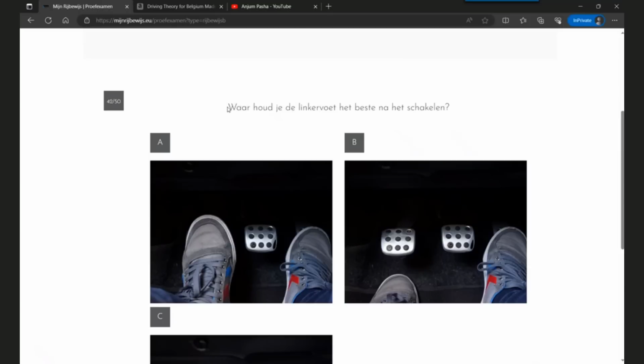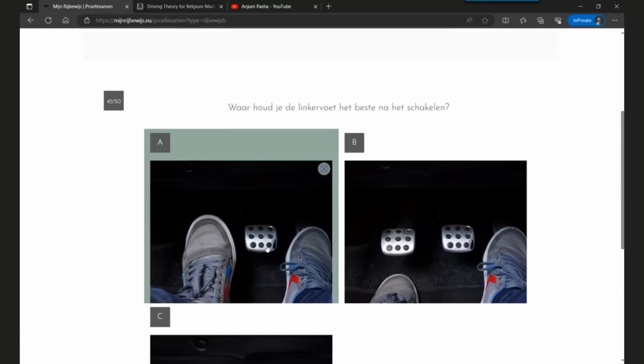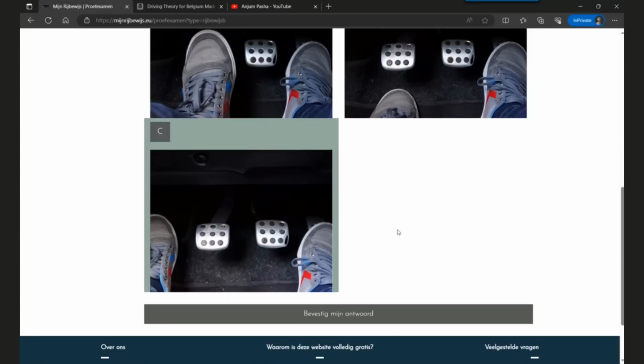Okay, the question is, where will you put your left leg after applying your brakes? You have changed the brakes, now you're driving the car. Where will you keep the left foot? A is this position, B is this position, and C is on the left of the clutch. So A is at the top of the clutch, B is below the clutch, and C is left of the clutch. It's left of the clutch that you have to put your left foot. This is the accelerator, this is the brake, and this is the clutch.